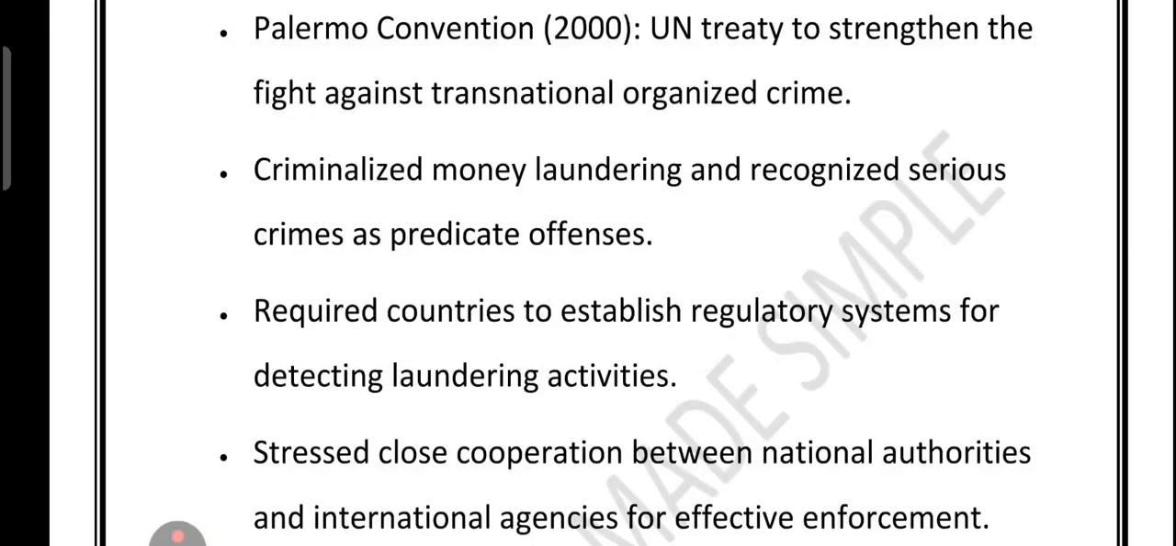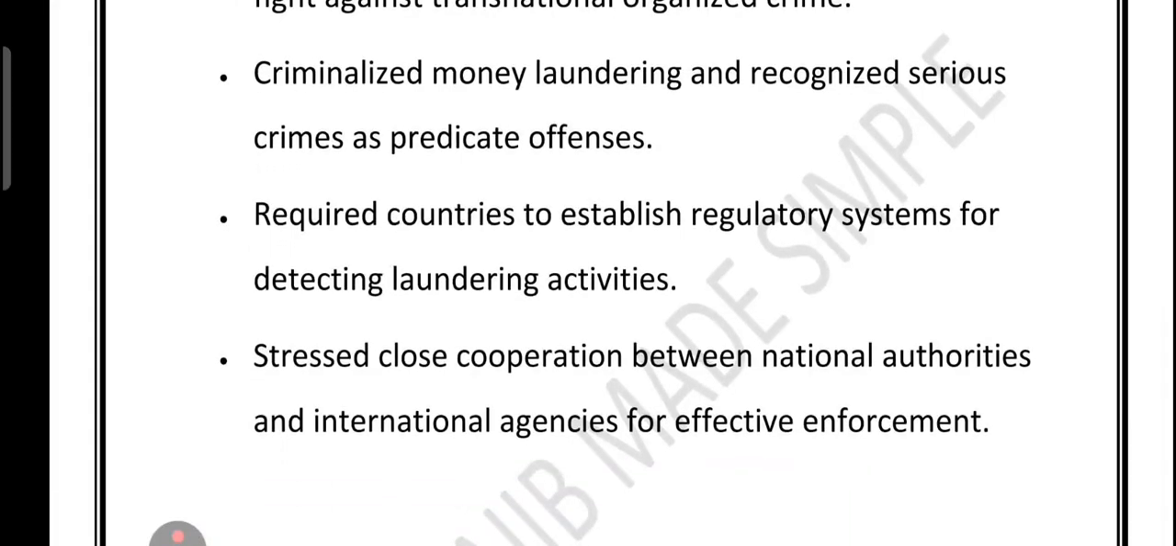First thing, it made money laundering itself a criminal offense worldwide. Second thing is that it recognized that serious crimes should all be treated as a starting point, or predicate offense, for money laundering investigation. Third point, it told countries to set up a strong system to detect suspicious activity and to work hand in hand with other nations and international agencies. In short, it was all about building a united front so that criminals can't hide behind the border.